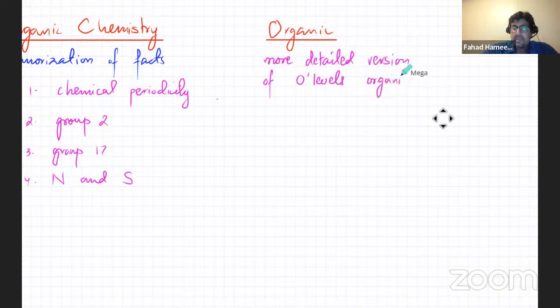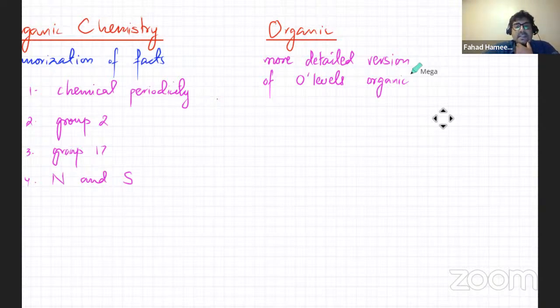And what kind of detail? There's going to be more reactions. For example, alkenes, you studied bromination of alkenes. Now we're going to study a bit more reactions. So a few more reactions. A lot of the reactions would be exactly the same, like hydration of alkenes, hydrogenation of alkenes, bromination of alkenes. But then there would be some reactions that you have not studied.